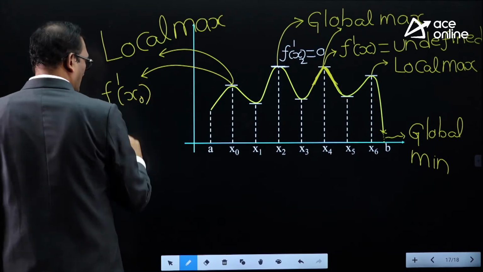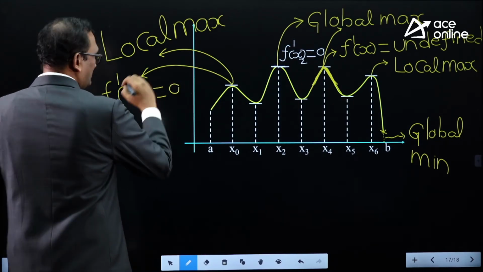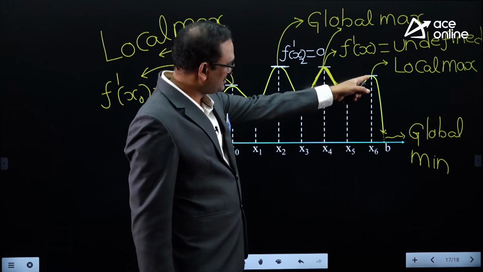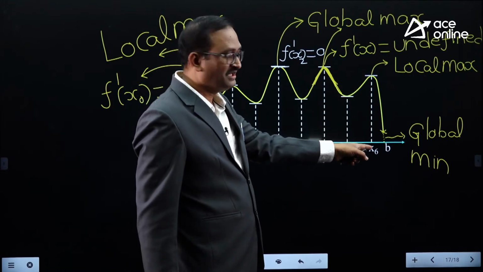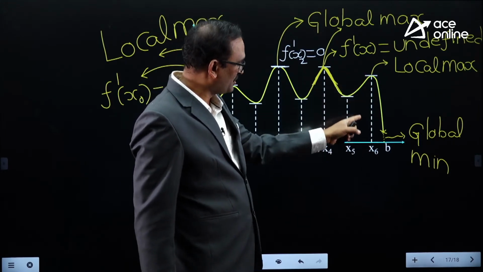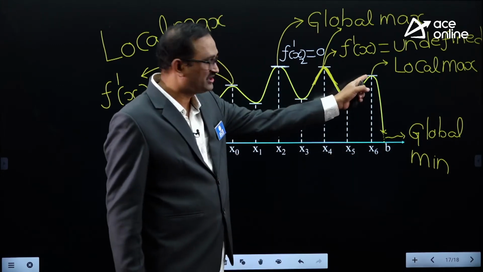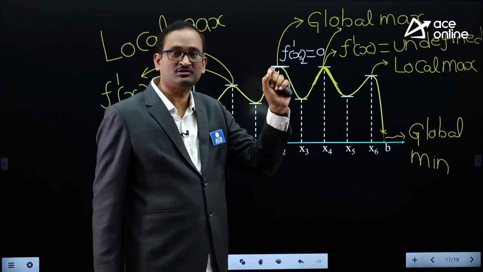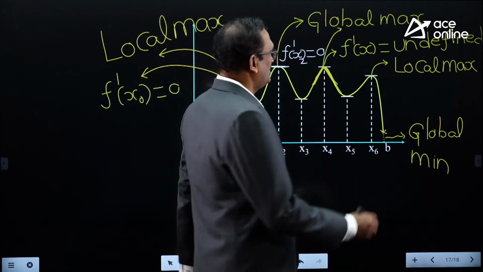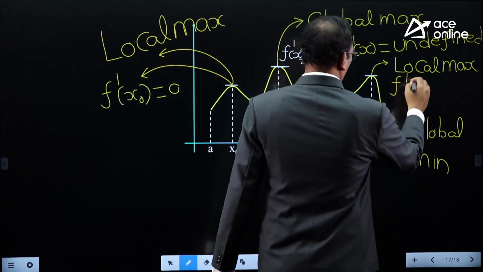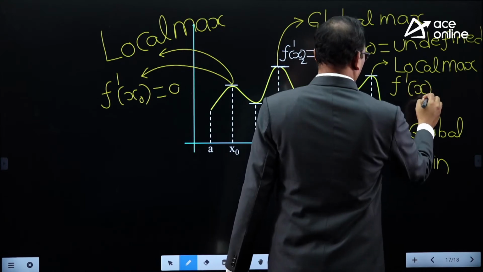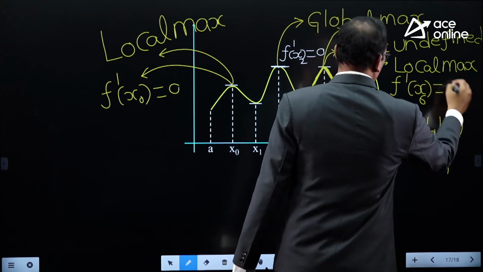So, the slope at x0 is 0. This tangent is also parallel to the x-axis. So, this tangent's slope equals the x-axis slope. The x-axis slope is 0. Therefore, this tangent slope should also be 0. Means f dash x is 0. f dash x at x6 is 0.